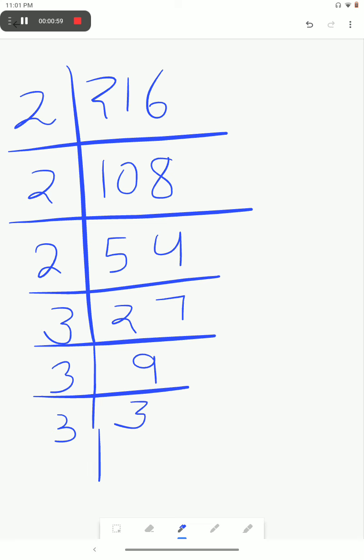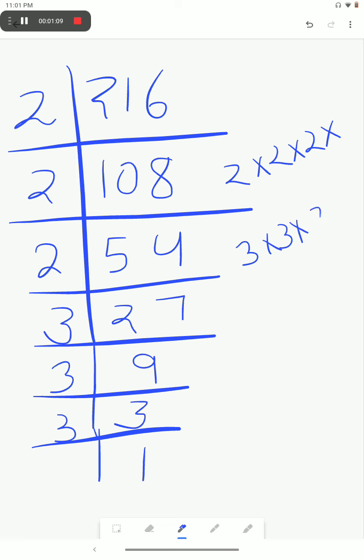Now what are its prime factors? 2 into 2 into 2, one triplet. Then 3 into 3 into 3, again a triplet. What will be the answer? 2 raised to power 3 into 3 raised to power 3.